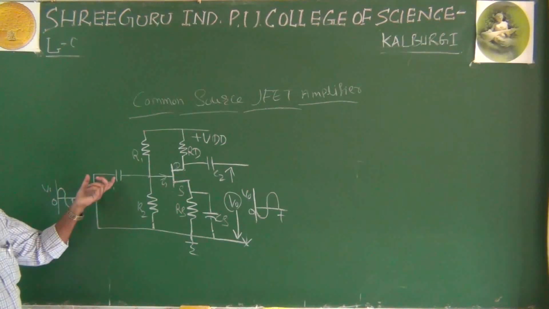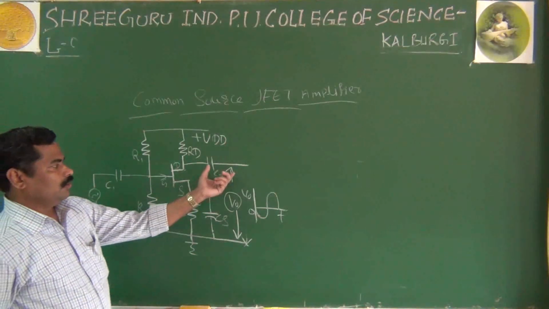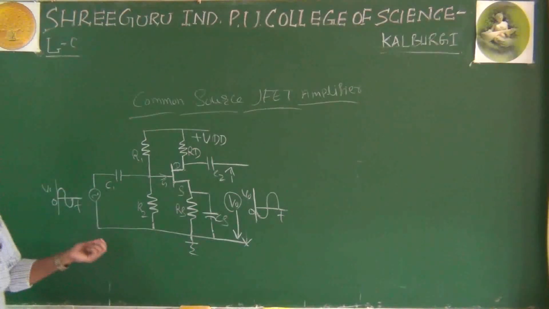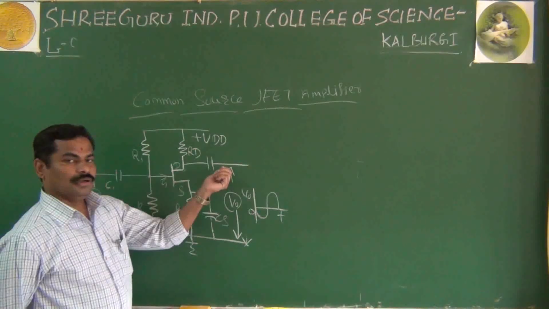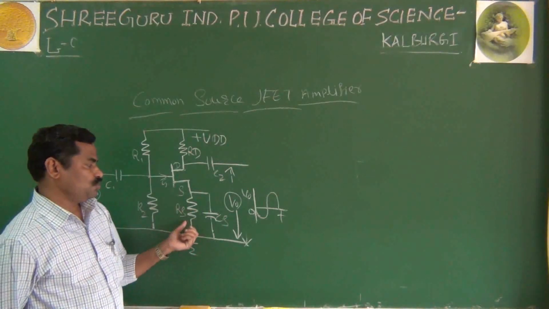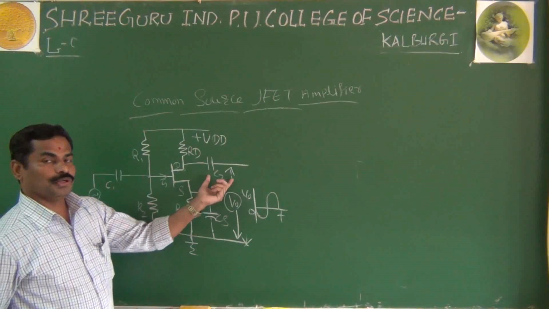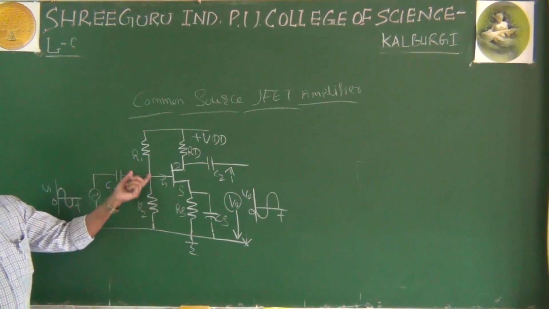The important thing here is that you are applying the input from the gate to source, and you will get the output from the drain to source. You are applying input to the gate and source, and you get the output from the drain and source, because source is common for input as well as output. You will get the output across C2, and you are applying the input through C1 to the gate and source.